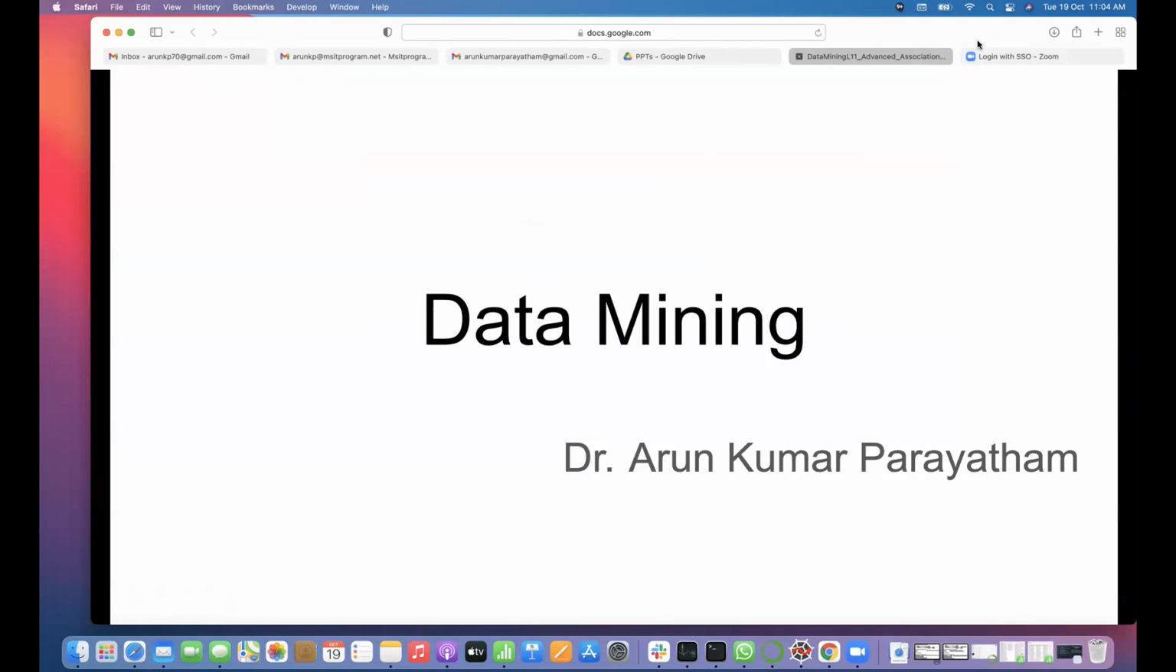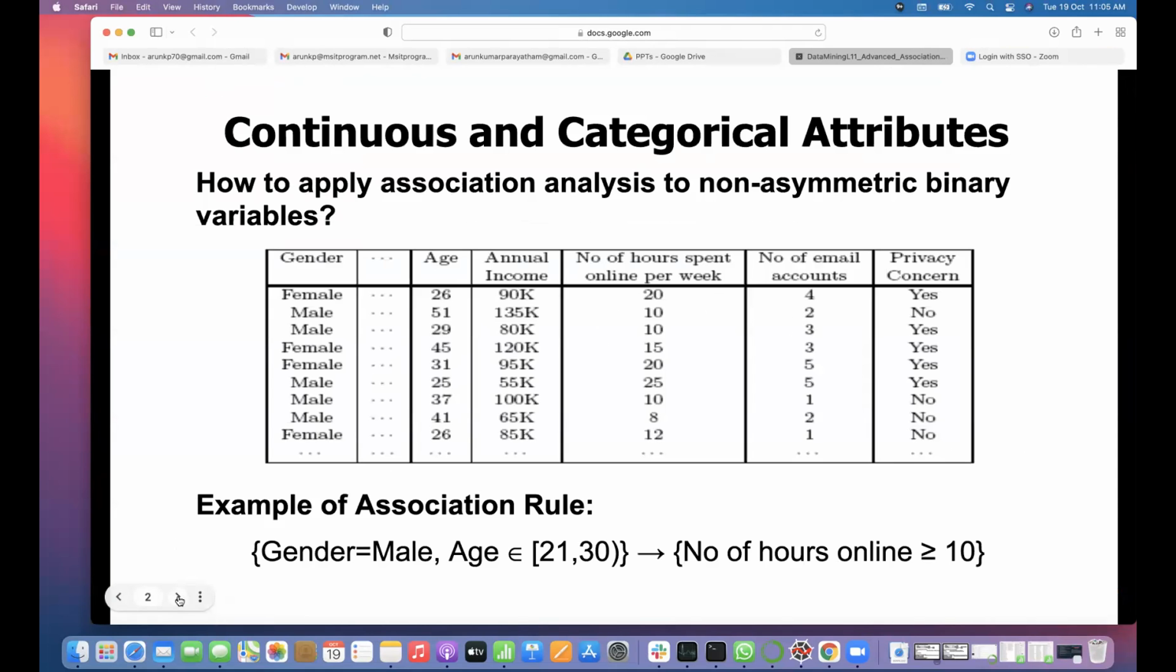So now we try to see advanced concepts. We won't discuss them in full length, but at least some of the applications where they are used: data mining association analysis techniques, we try to understand. So do we have association rules where we have continuous and categorical attributes?